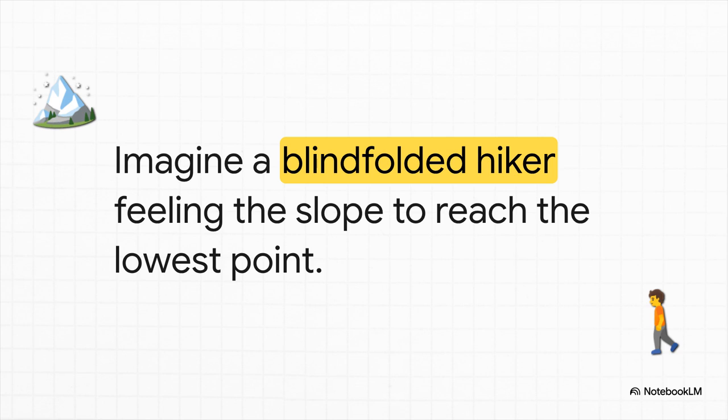If the AI is our blindfolded hiker, gradient descent is this exact process of feeling the mathematical slope and taking small, repeated steps downward until reaching the bottom of the valley. And that bottom, that represents the lowest possible error or minimized loss.